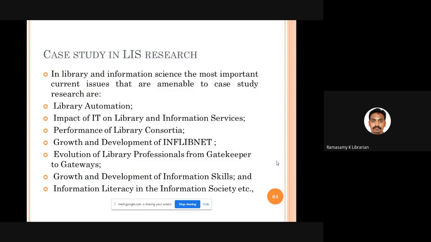Then see the areas in which case study can be introduced in libraries: automation, impact of IT, performance of library consortia, development of library networks like INFLIBNET. All those things can be studied using the case study method in research.